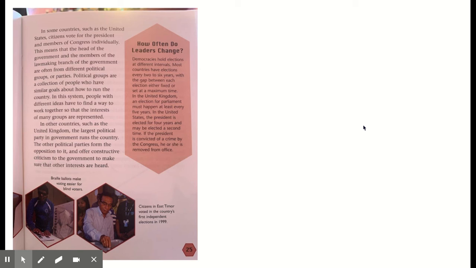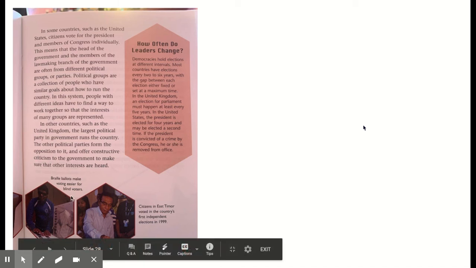In this system, people with different ideas have to find a way to work together so that the interests of many groups are represented. In other countries, such as the United Kingdom, the largest political party in government runs the country. The other political parties form the opposition to it and offer constructive criticism to the government to make sure that other interests are heard.